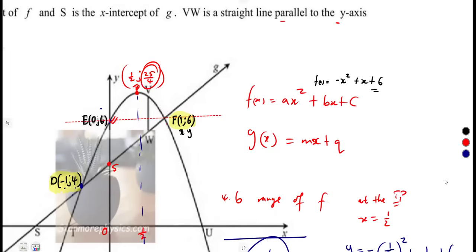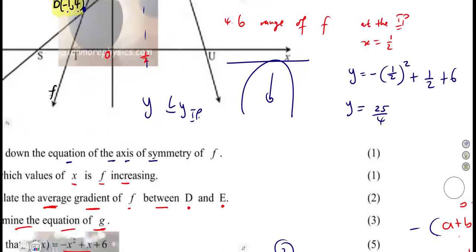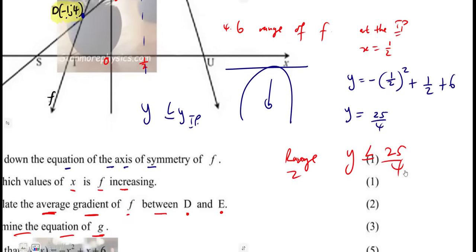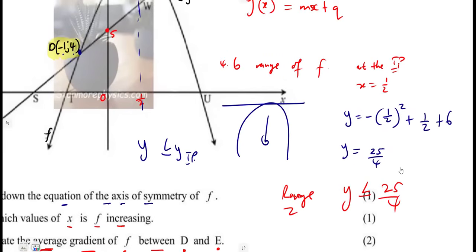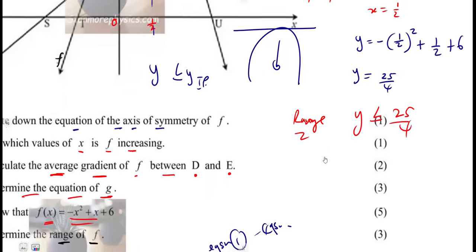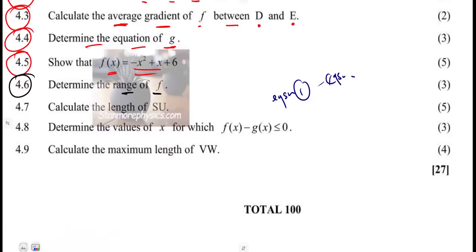So y is limited from that value going down. The y values are limited from that. That's the range. So y will be less than that. Meaning for our range, in this case, y is going to be less than or equal to 25 over 4. Values limited from the turning point going down are less than or equal to 25 over 4. That was the idea there, just like that. So you see, guys, it's just a matter of playing around with the questions here.